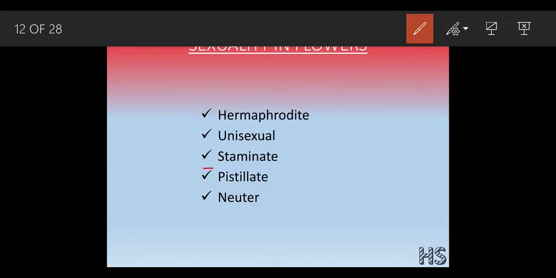The word staminate goes for the male part, which we also call the androecium. If a flower is male, we call that flower staminate. How can we identify staminate?